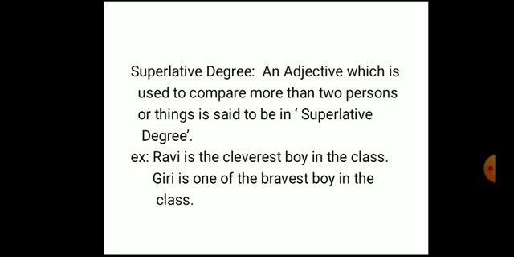The rose is a beautiful flower in positive degree. In comparative degree, the rose is more beautiful than jasmine. Coming to superlative degree, the rose is the most beautiful flower. So among all the flowers, the rose is the most beautiful flower. Understood, beta? Did you understand?